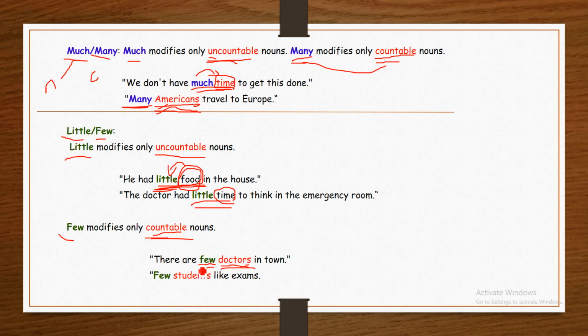Here, few is used for what? Few is used to express the quantity of the doctors. How many doctors are in the town? We don't know. We just express the quantity. And therefore, few is used with countable nouns to express the quantity. Few students like exams. Students, as we said, is countable. Few is an adjective that modifies a countable noun.